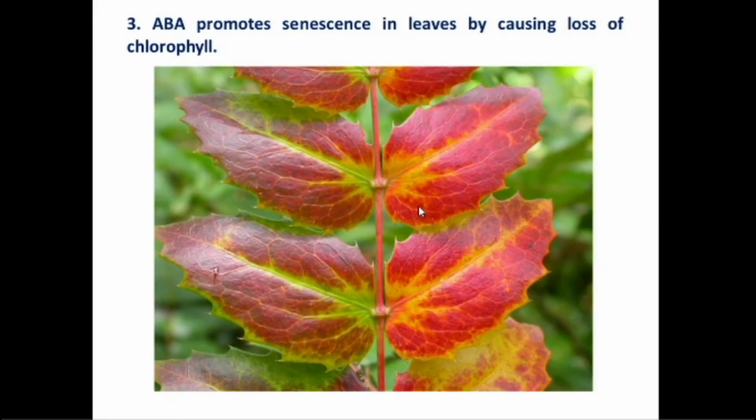Abscisic acid promotes senescence in leaves by causing loss of chlorophyll. This hormone causes aging in leaves. When the leaves lose their chlorophyll content, they will not be involved in the photosynthesis process. Hence, they cannot prepare sucrose. This condition makes the leaves inactive and they are removed by the plant by the formation of abscission layer.